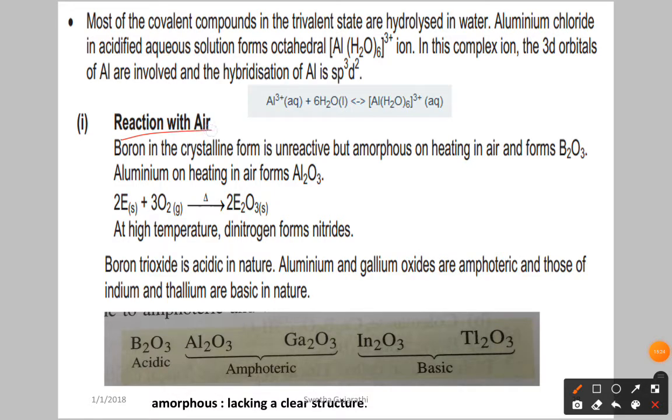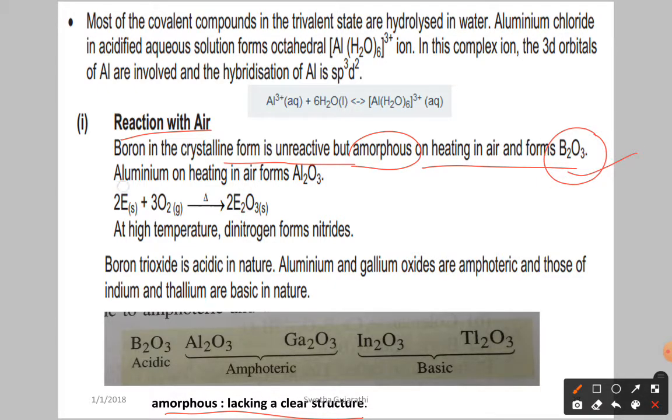Next, reaction with the air. Reaction with the air, they are going to form oxides. Here, boron in the crystalline form is unreactive, but amorphous means lacking a clear structure, meaning we don't have a particular structure. On heating in air, it forms the oxide, B2O3.